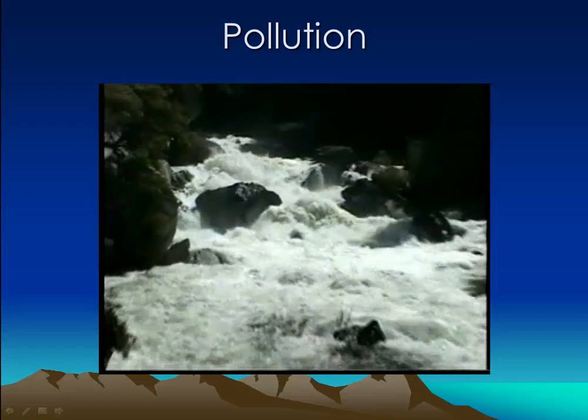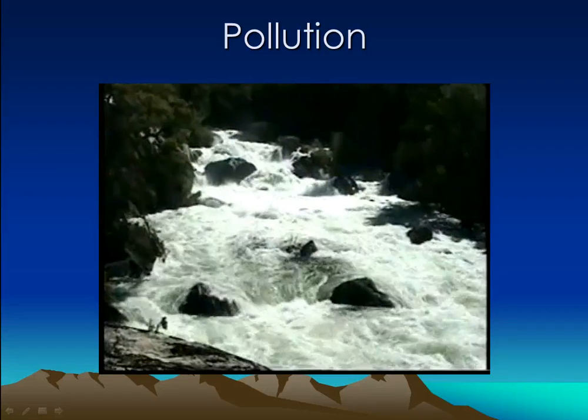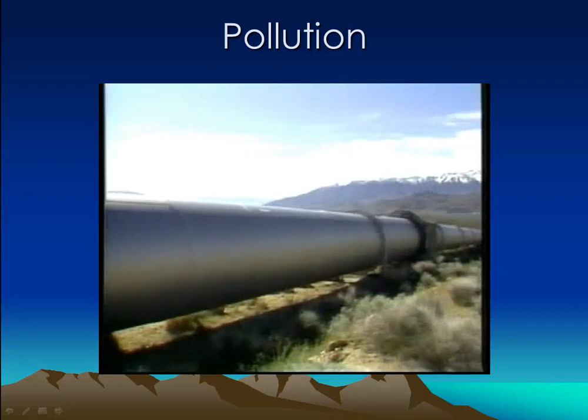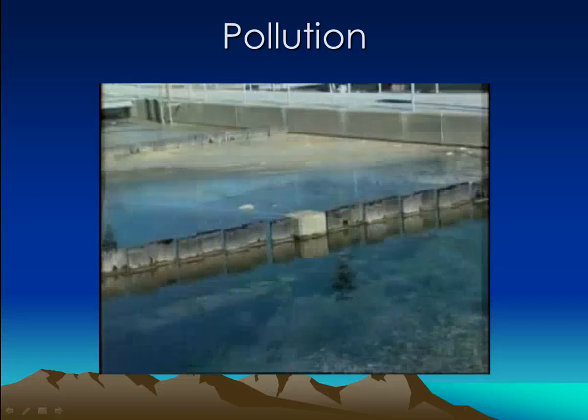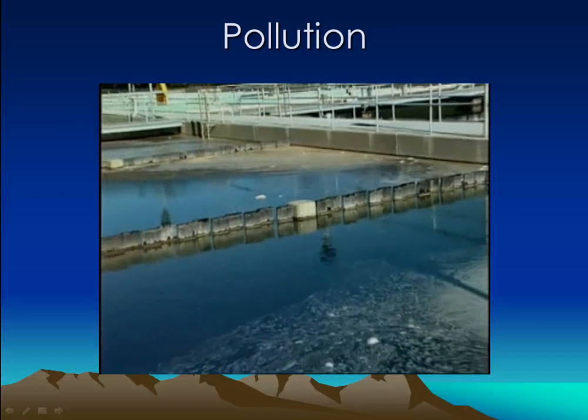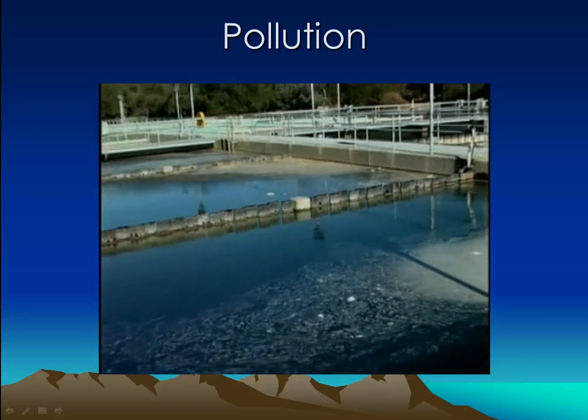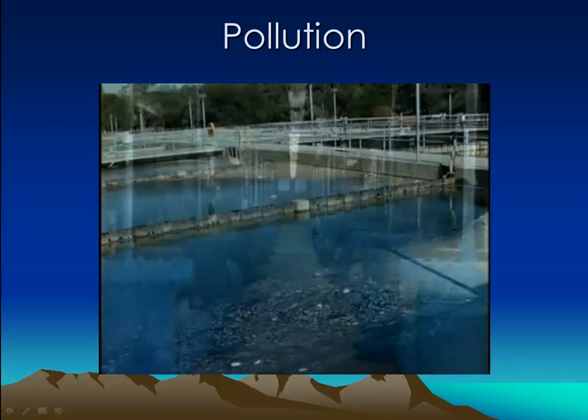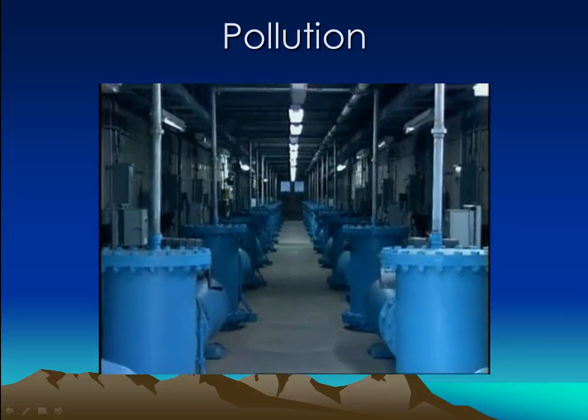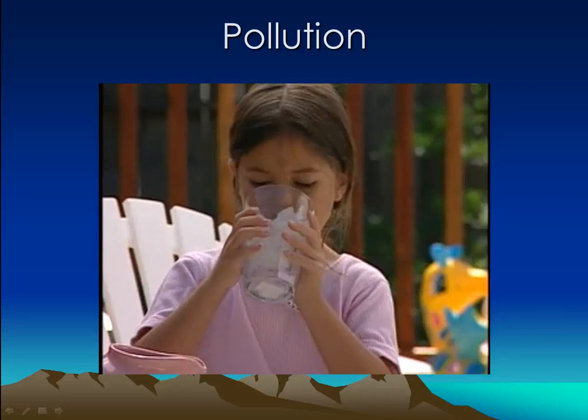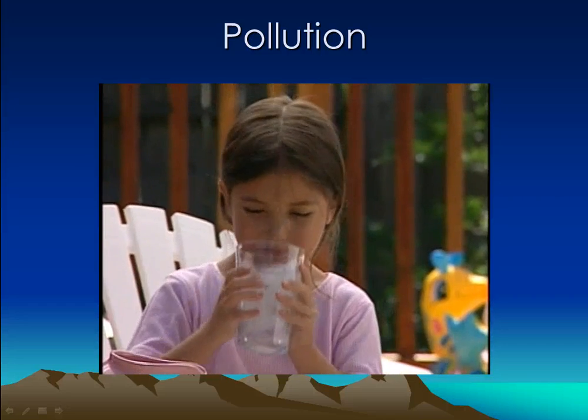Much of our fresh water comes from streams, rivers, and lakes. It travels a long way through pipes to reach us. The water may have mud, germs, and chemicals in it. Before we use it, the water must go to a water treatment plant to be cleaned. Now the water is safe to use again.